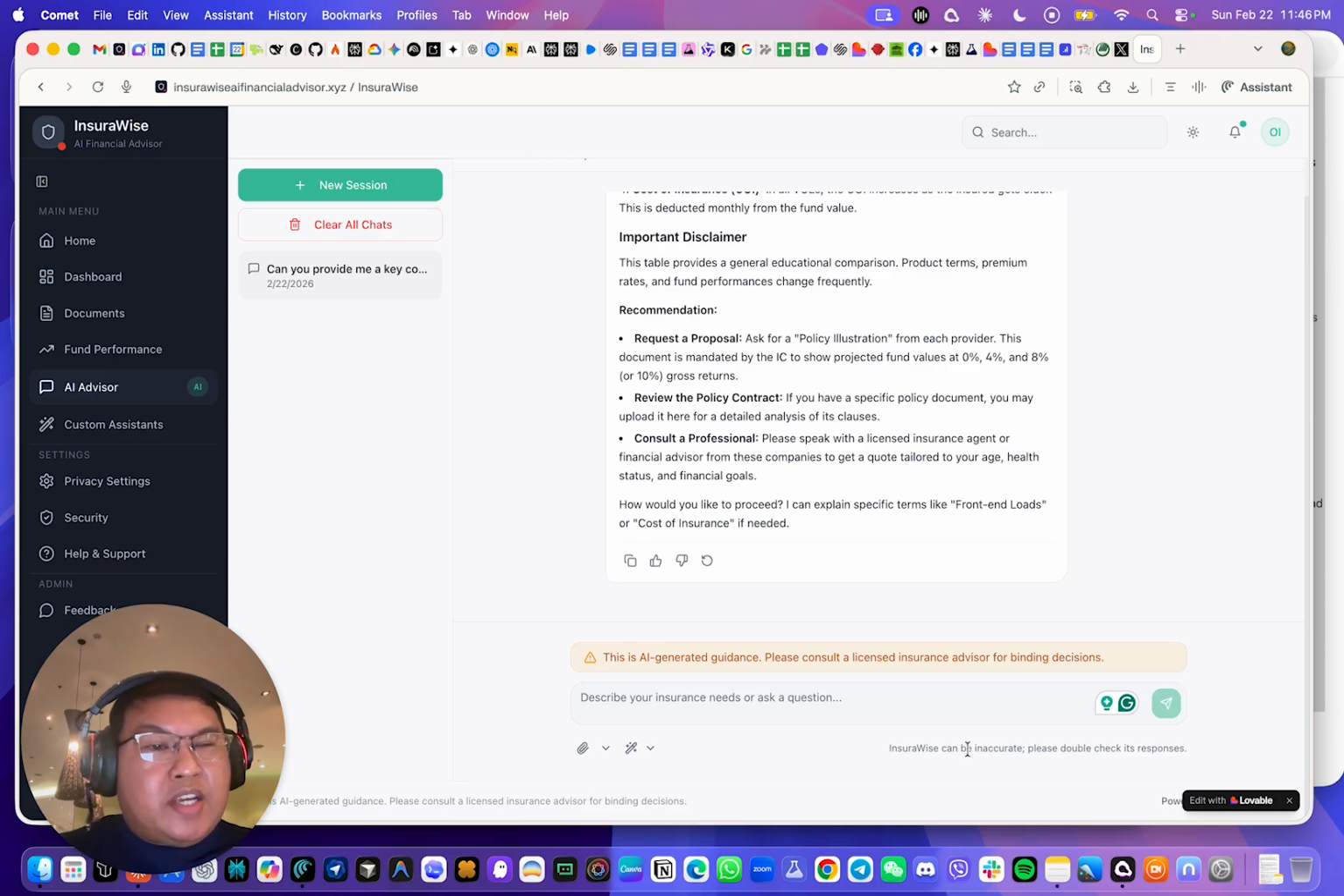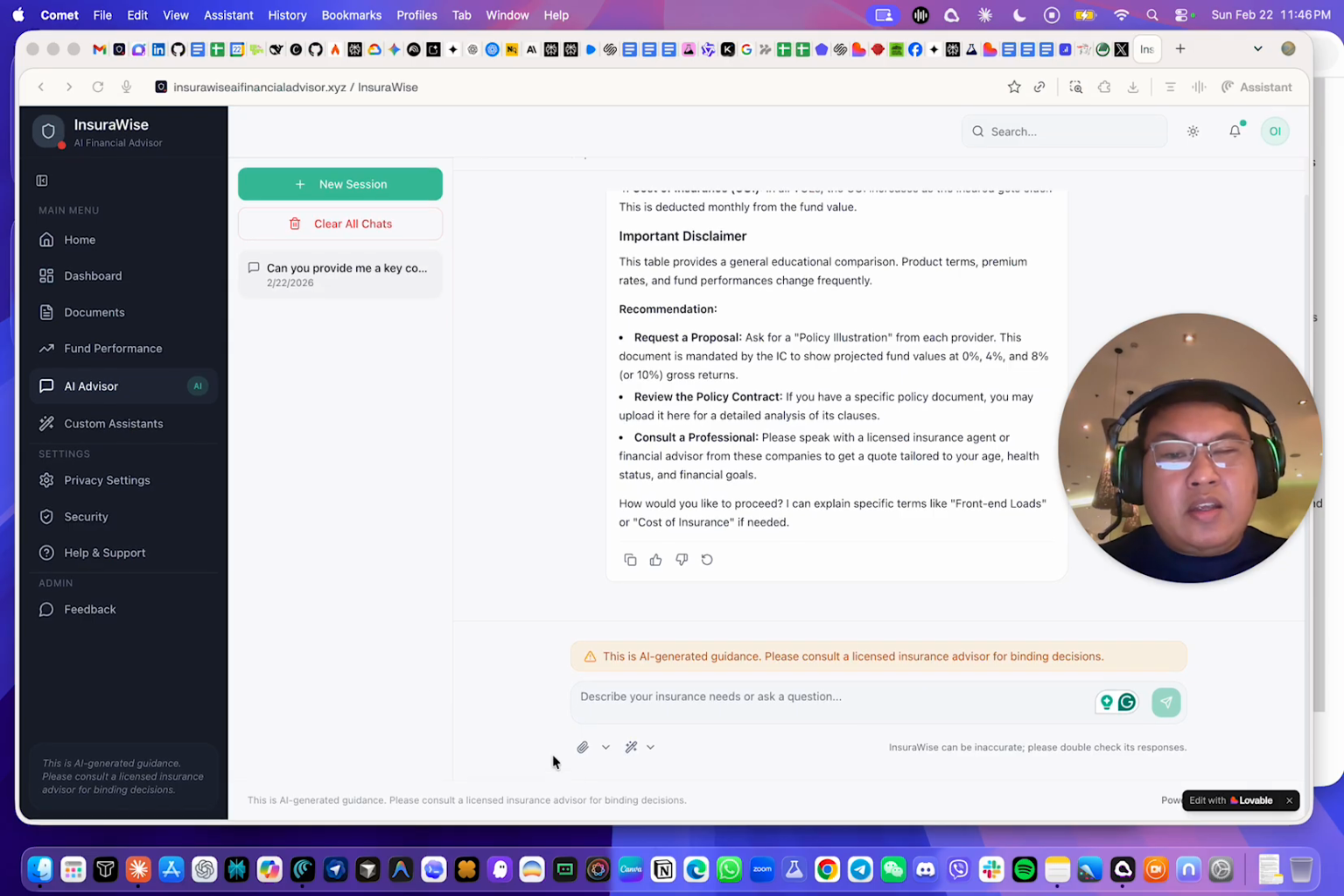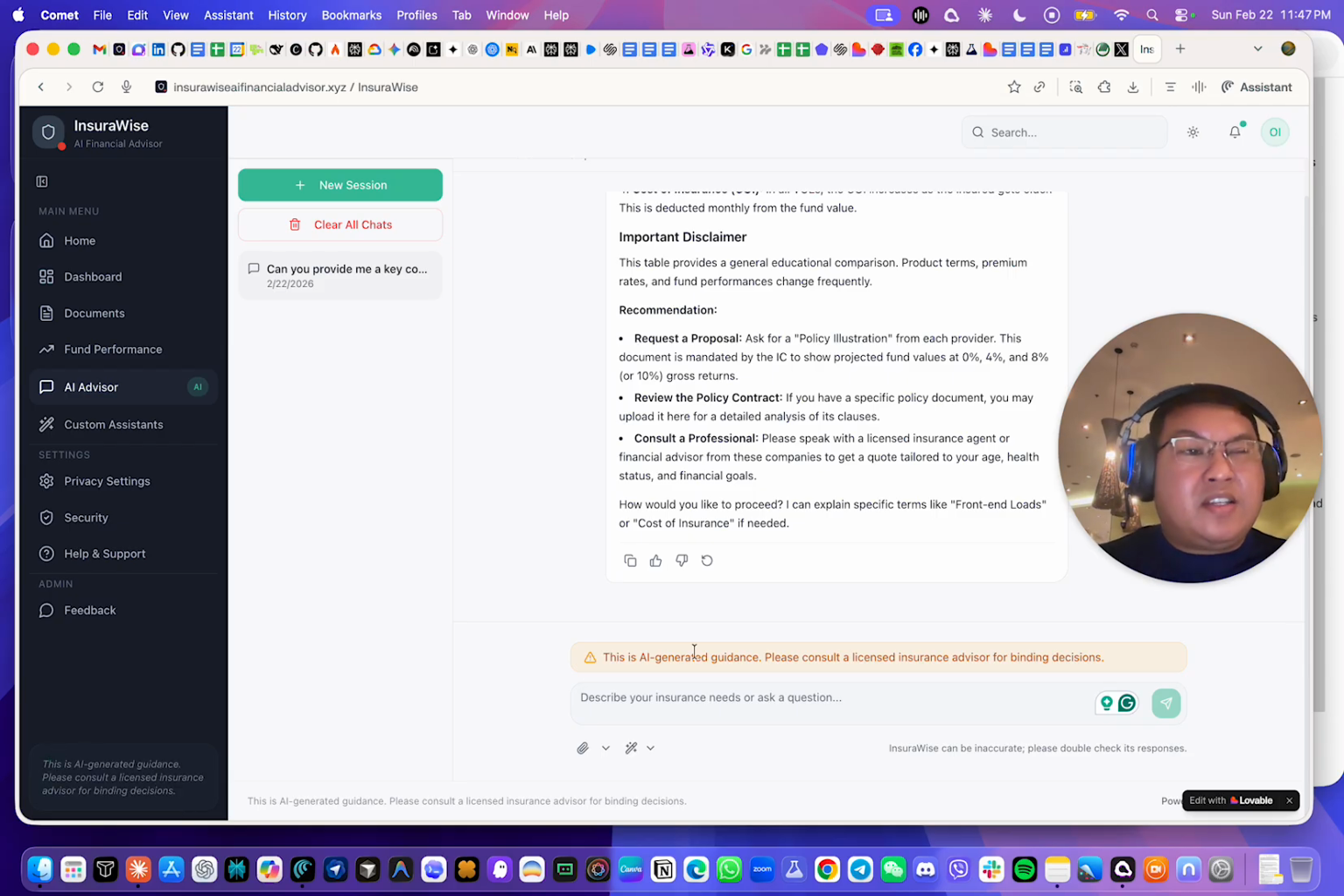and it's saying here InsureWise can be inaccurate. Please double check its responses. And one important thing to note is that this is AI generated guidance. Please consult a licensed financial insurance advisor for binding decisions.